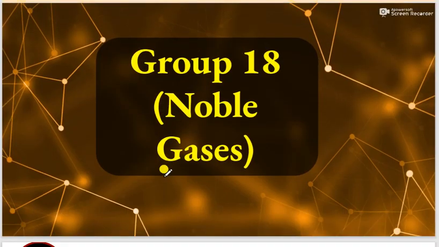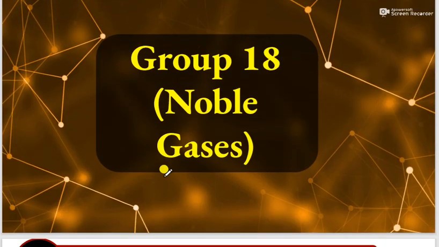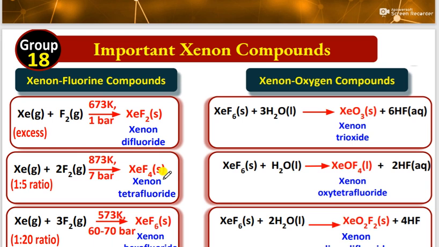Let's see the 18th group elements. The 18th group elements are also called noble gas elements. In these noble gas elements, they will ask questions based on very few points. Remember, when xenon reacts with fluorine at 673 Kelvin temperature and 1 bar pressure, it gives xenon difluoride. Xenon and fluorine in a 1:5 ratio form xenon tetrafluoride. Xenon and fluorine in a 1:20 ratio form xenon hexafluoride.